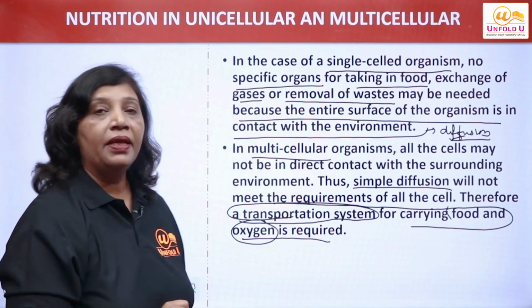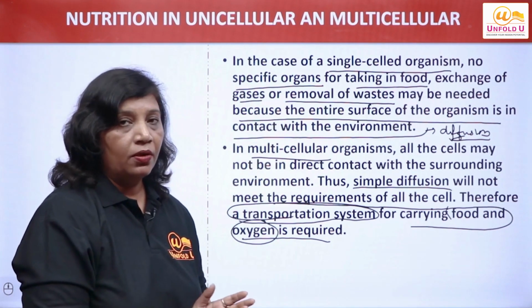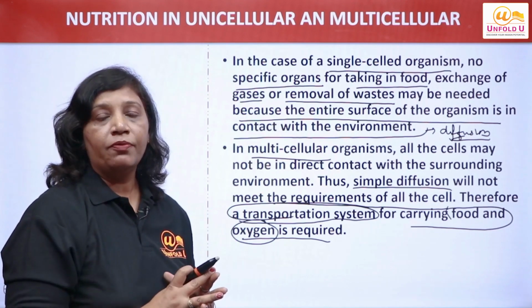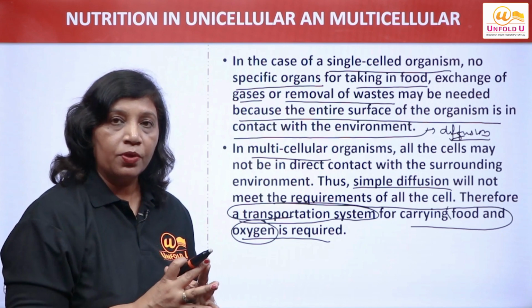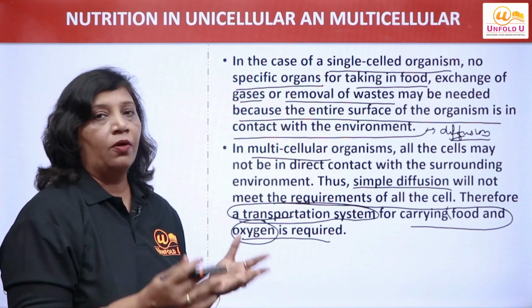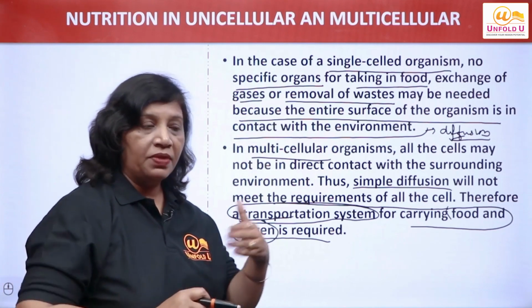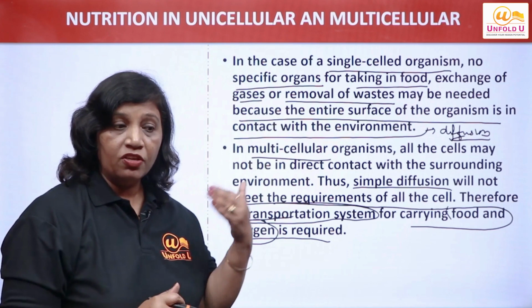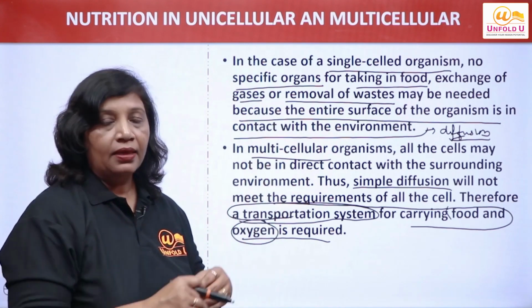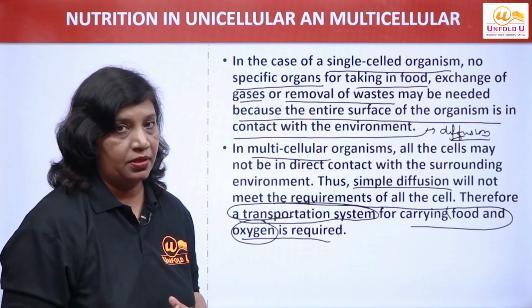So, what is happening in multicellular? This is an important point to note. In unicellular organisms, how are they carrying out the various life processes? By simply diffusion, right? Everything is carried out by the single cell, and diffusion is the process. Diffusion means exchange of gases and materials between the outside environment and the cell, right? That itself is sufficient to carry out all the life processes.